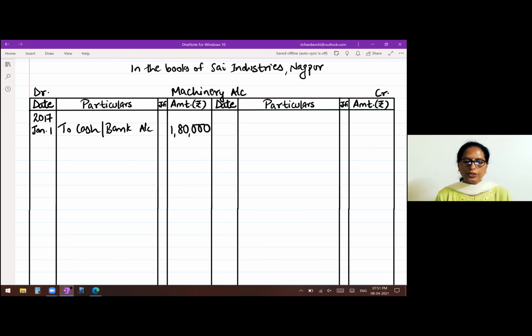After that, you will charge depreciation. They have asked depreciation for 3 years. So for the first year, depreciation entry will be depreciation account debit to machinery account, and financial year closes 31st March. So 2017, March 31st by depreciation account.